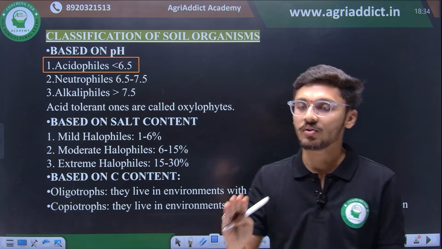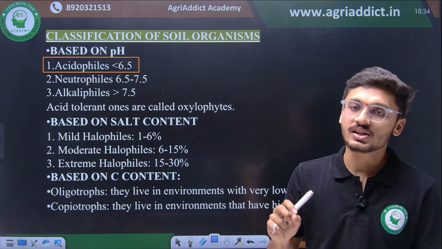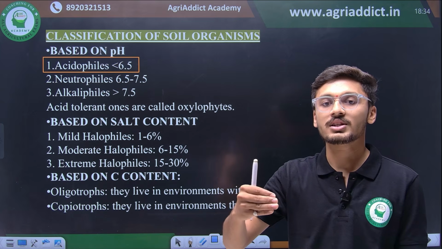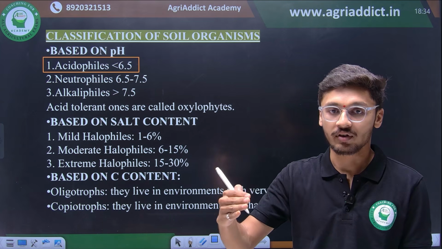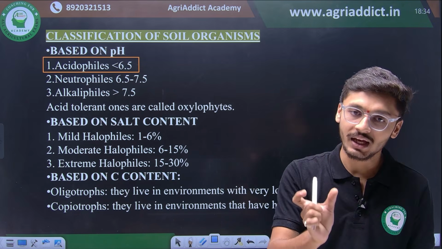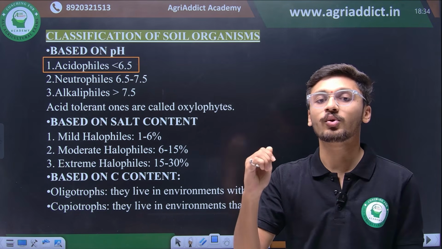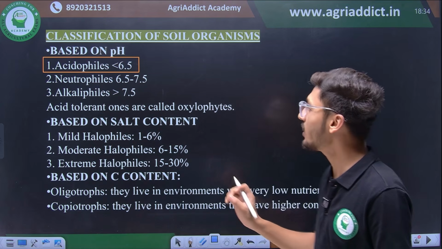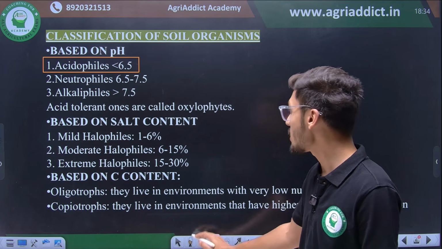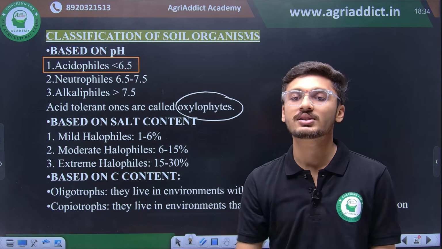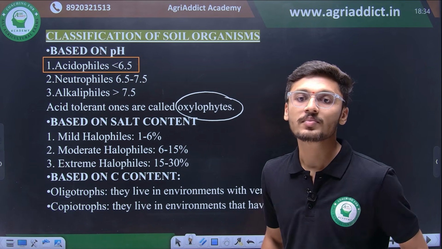Any organisms which can survive the neutral pH range, normal soil conditions of 6.5 to 7.5, are known as neutrophiles. And alkaliphiles are the organisms withstanding a pH range of more than 7.5. Let me correct myself, not temperature, the pH range of more than 7.5 and above are called alkaliphiles. Then acid tolerant ones are also known as oxalophytes. Another name for acid tolerants or acidophiles is oxalophytes.